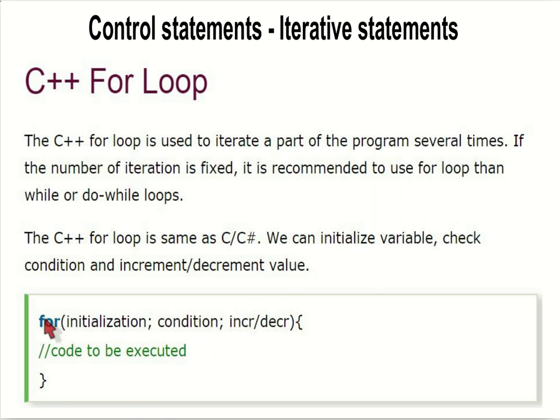If this condition is true, then only this code will be executed. This is also an entry control loop, like the while loop, because before entering into the loop, it is checking whether the condition is true or false.